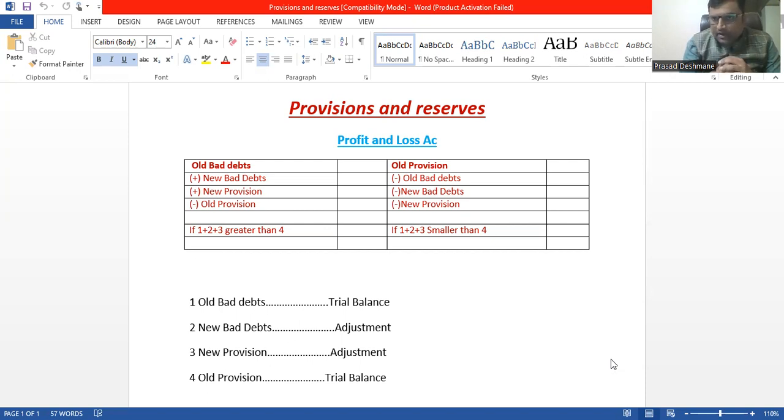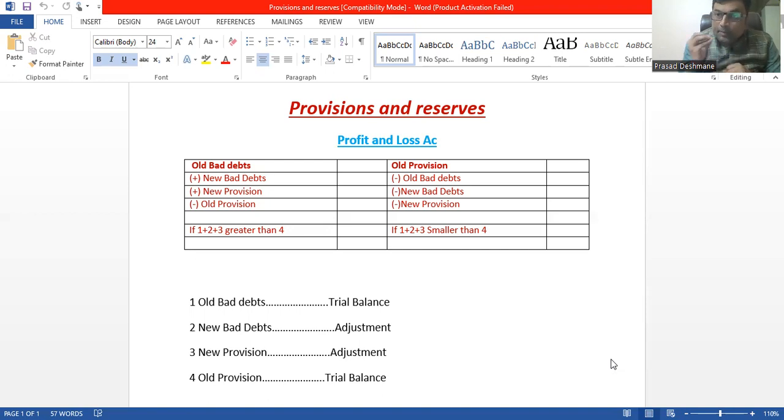Now, in the final account of a sole proprietor, we have 4 types of provisions and reserves. Which 4 types? See, it's given over there: 1, 2, 3, 4. Old bad debts, new bad debts, new provision, and old provision. Now, what is bad debts? Bad debts, everyone knows, right? What does bad debts mean? Irrecoverable money. We are not going to recover that money.